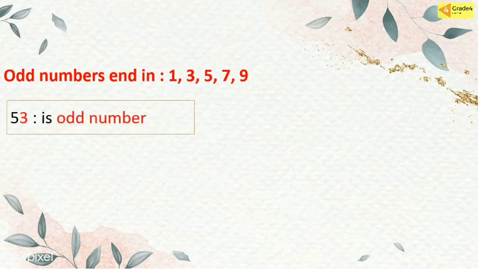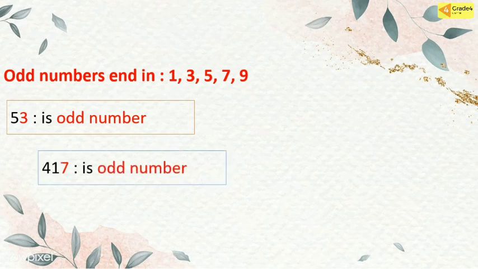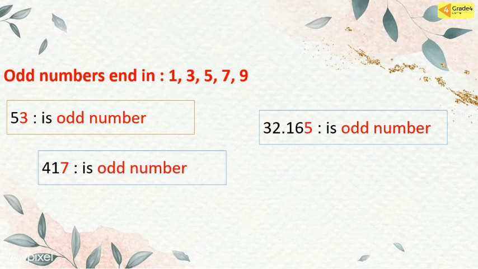Look at the numbers. 53. We know 53 has 3 in the ones place. 3 is an odd number. So we can say 53 is an odd number. And then how about 417? We know 417 has 7 in the ones place, and 7 is an odd number. So 417 is an odd number.